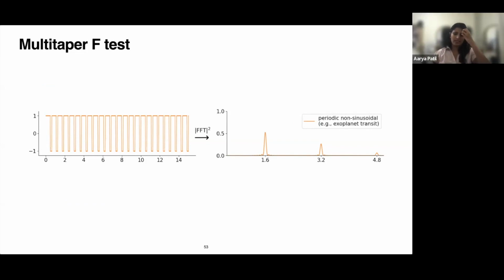Yeah, so non-stationary noise is another thing that I mentioned as a follow-up in our paper. There's a lot of work done with multi-tapering, specifically dealing with non-stationary noise.